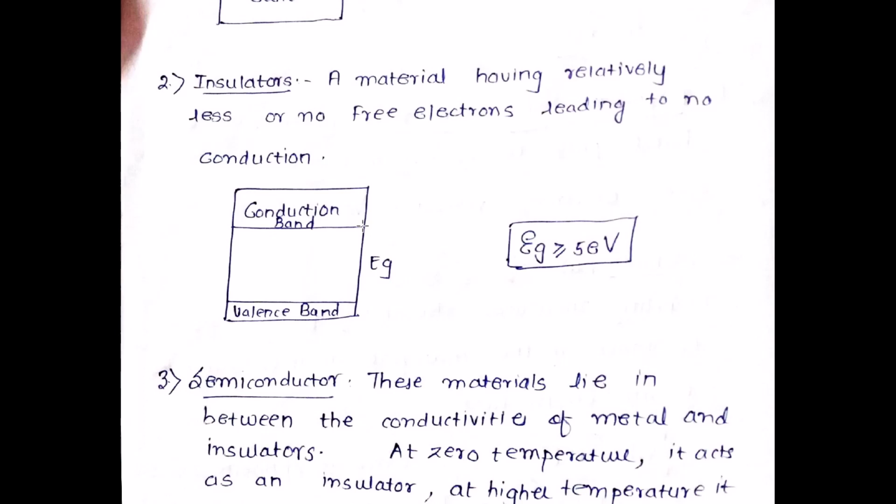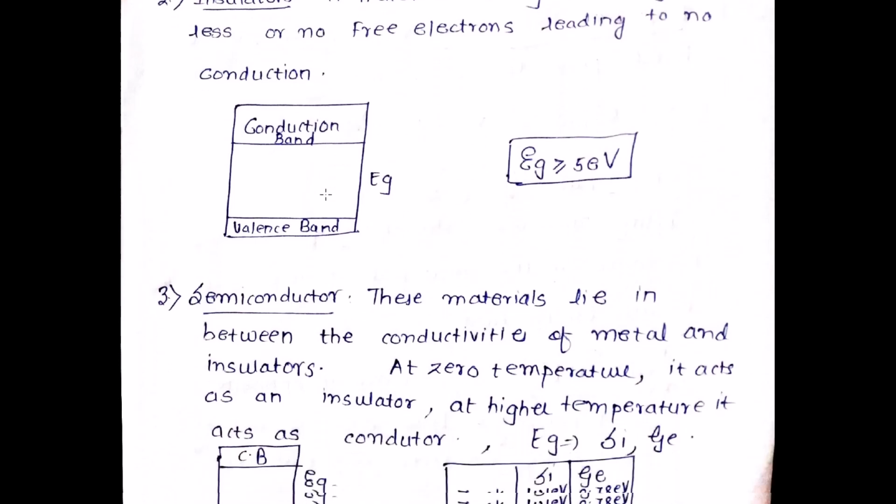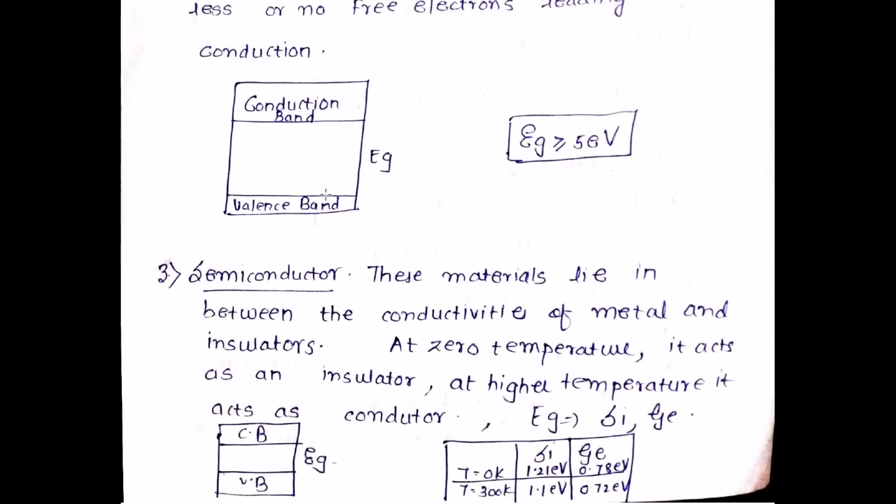Similarly, in the case of insulators, you have the conduction band, the valence band, and the energy gap. And the energy gap is greater than 5 electron volts in the case of an insulator. Since the energy gap is very high, the number of electrons jumping from the valence band into the conduction band is very small. Then you have the semiconductor.